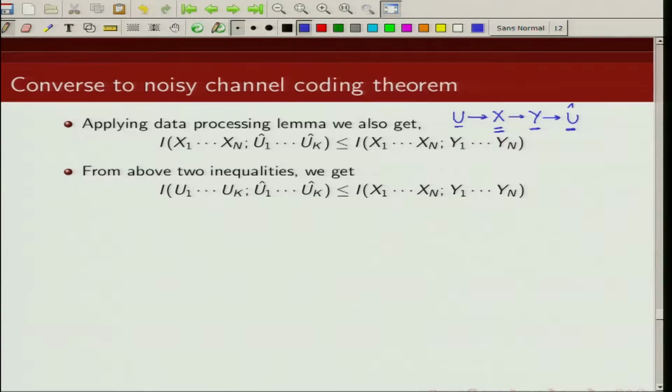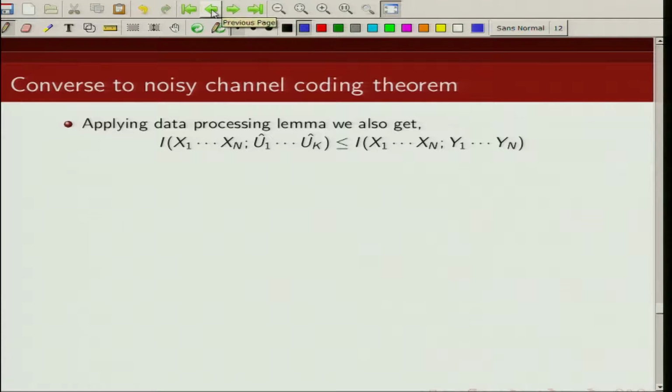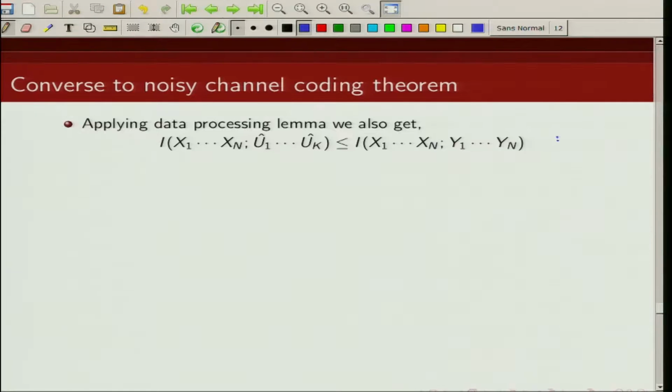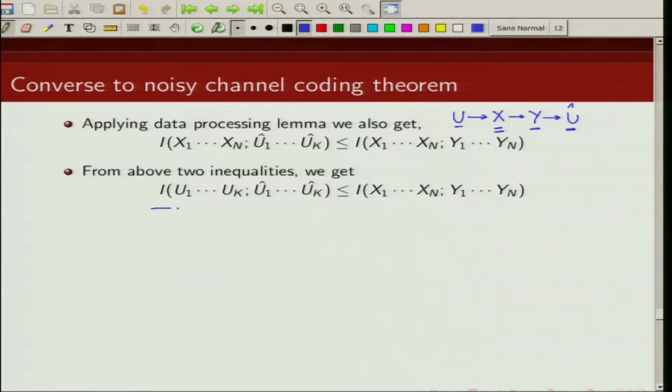So if we combine these two results, let's call it A and call it B, what I get is this condition, that mutual information between u1, u2, uk and u1 hat, u2 hat, uk hat is less than mutual information between x1, x2, xn and y1, y2, yn.